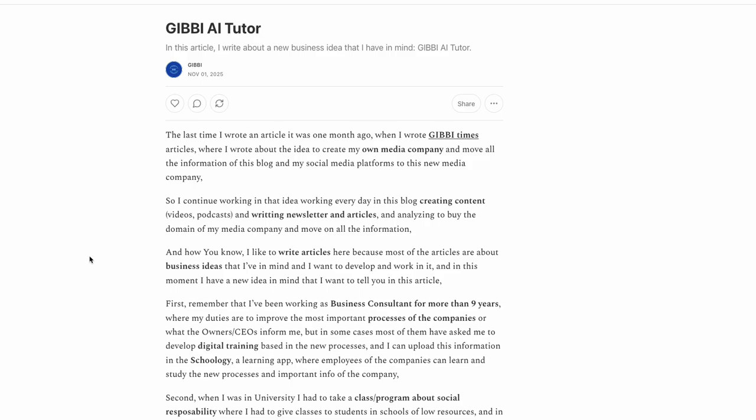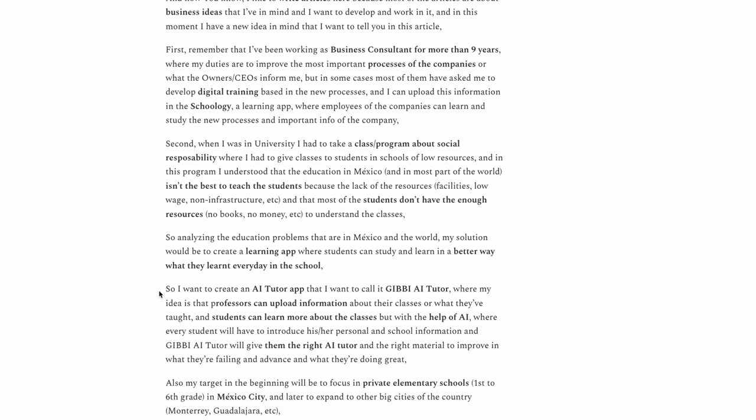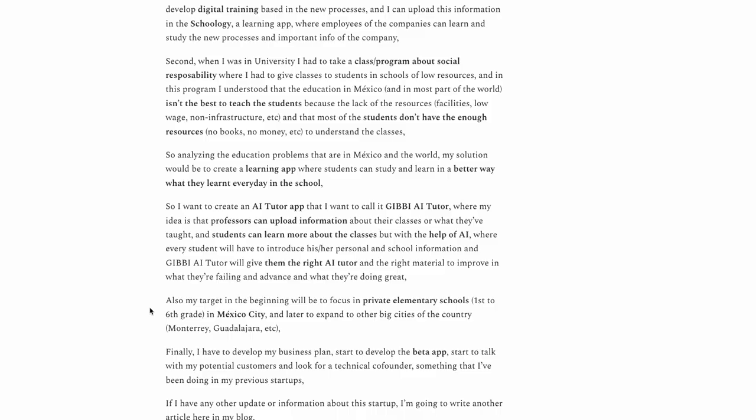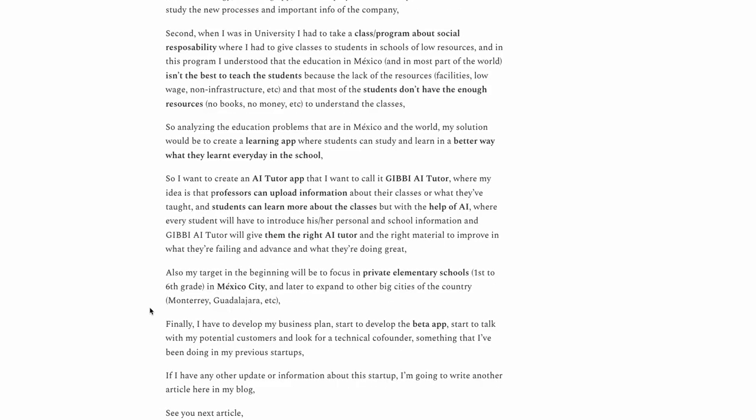This idea was basically to create an AI tutor to improve education in Mexico, especially in the private elementary schools in Mexico.